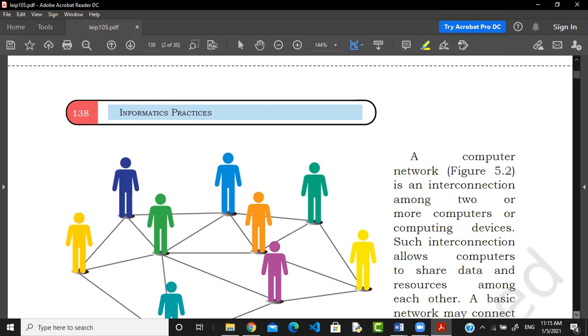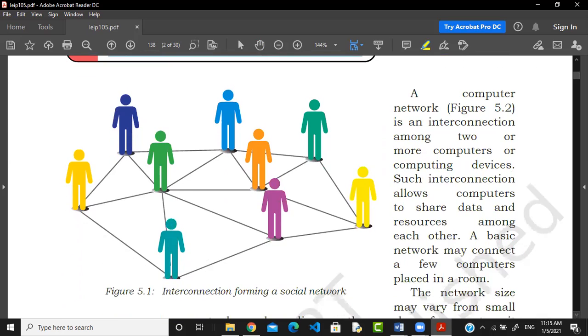Now look at this figure. What is this figure? It looks like people are available in different locations, and due to Facebook, WhatsApp, Instagram, Twitter, and their personal relations, they all are interconnected. This is known as a social network because people are interconnected in a society, and they share their information, their happiness and sadness and everything. So that is called a social network.